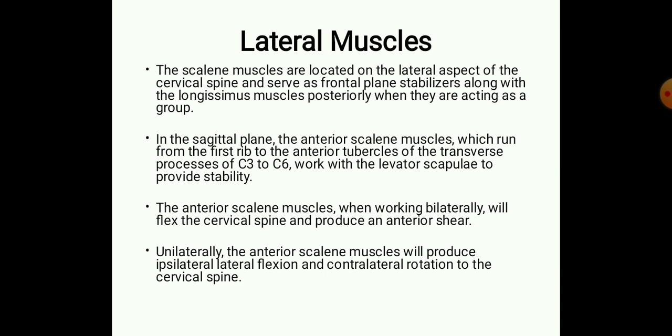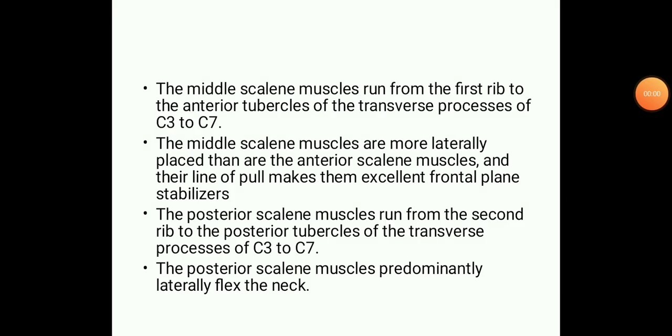So if both right and left anterior scalene muscles are working together, they can produce cervical flexion and some anterior shear force. And if working on one side, the scalene muscles will produce ipsilateral lateral flexion and contralateral rotation of the cervical spine.